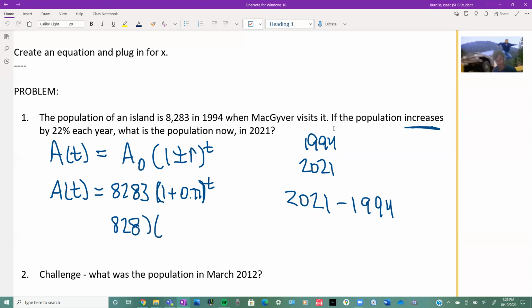Oh, I don't know what I just did. Sorry. It's a good thing this isn't delayed, because that wouldn't be very good. I'll just go ahead and change this to that, because that's what it would be anyways. And then we do 27. Now, I'm going to need my other calculator.